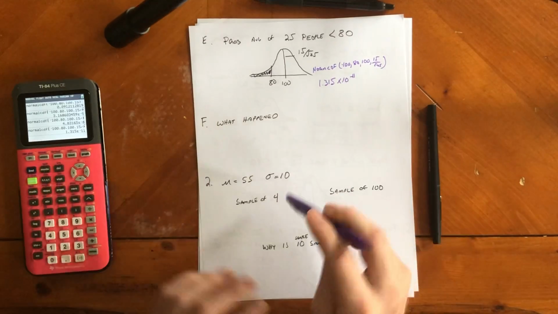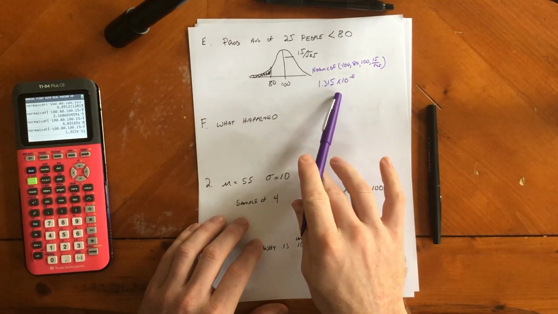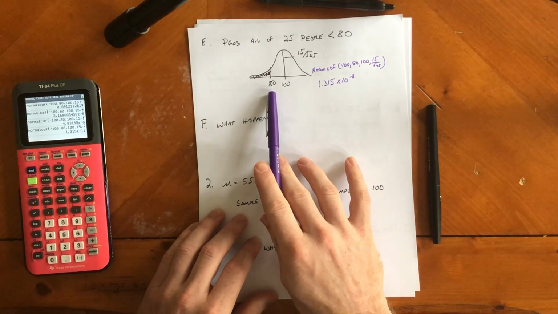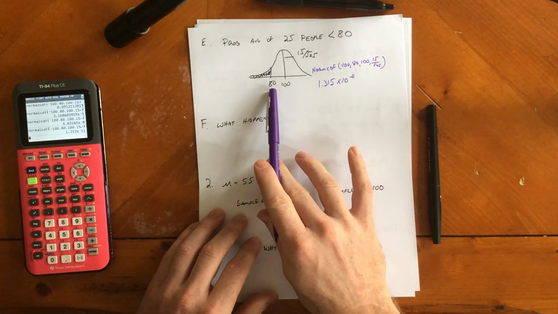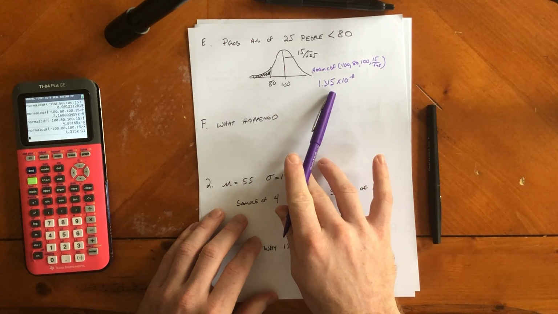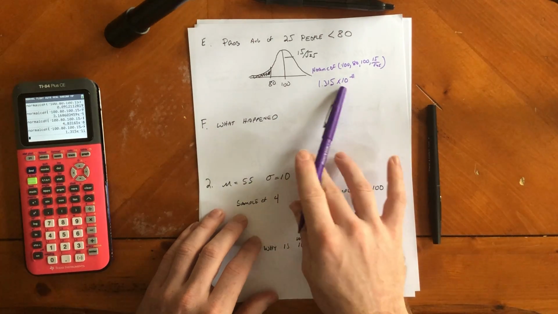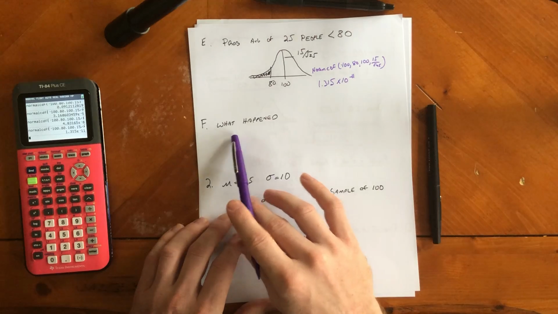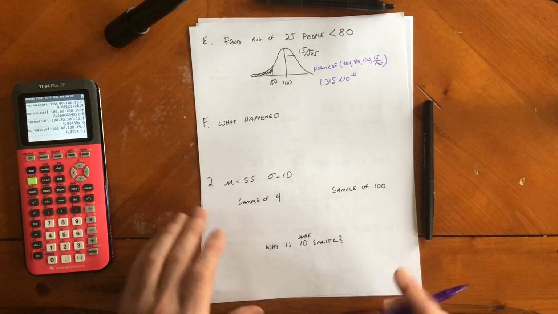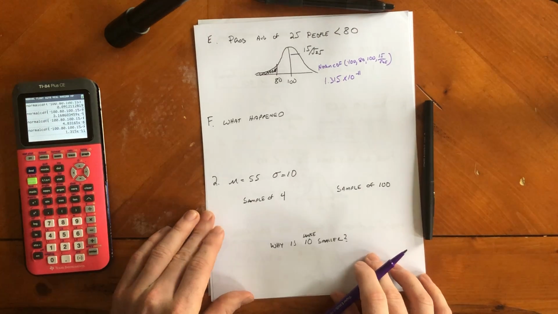So what happens? If I were a statistician and I got this answer, I would say that having 25 people with an average IQ less than 80 probably can't happen, right? Because this is a ton of standard deviations away from the mean, and this probability here is really, really small. So what happened? Well, it's never going to happen. Cool.